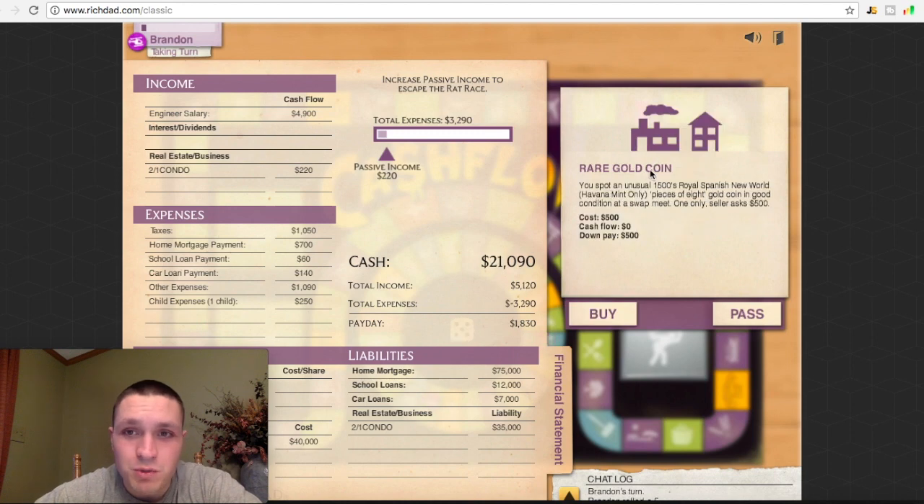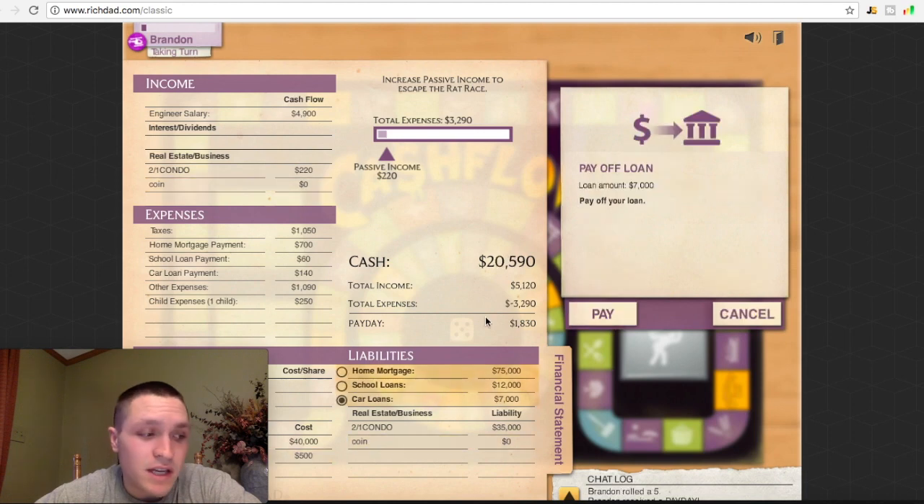Alright, so I got offered this rare gold coin. Costs $500. And it says it's rare, so it's a risk, but I'm going to take the risk, and hopefully it's worth more down the road. And also, since I got that $15,000 from that house, I'm going to use that to pay off my school loans. So now I get rid of that debt.